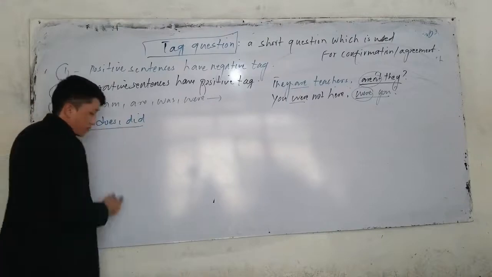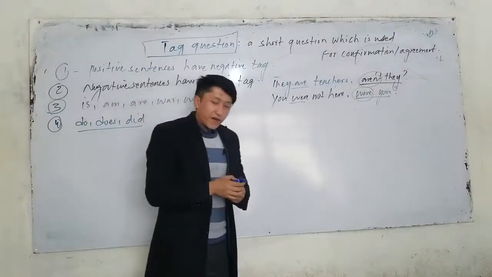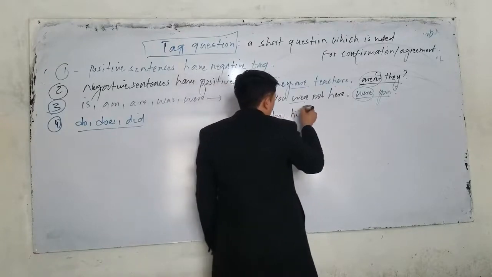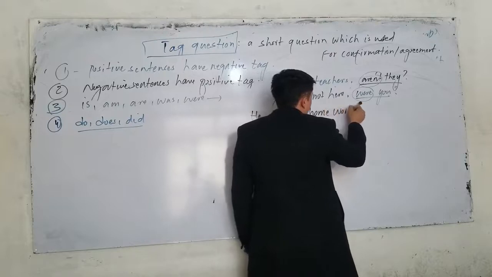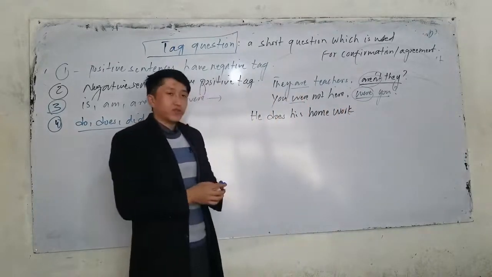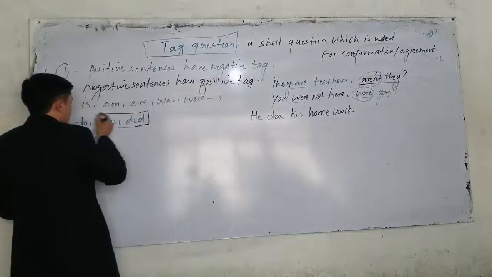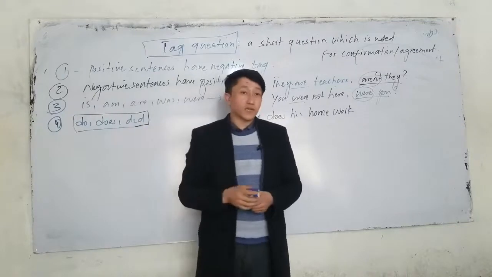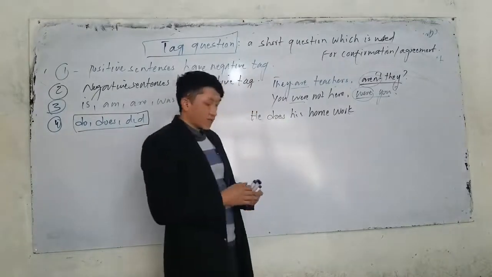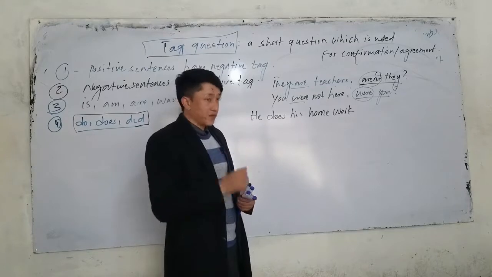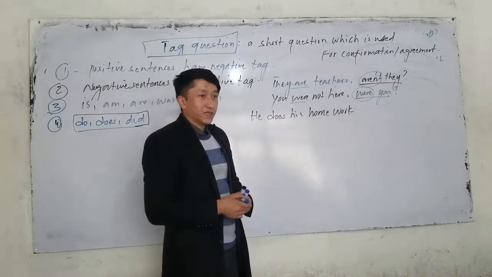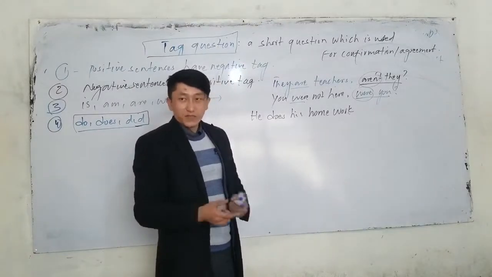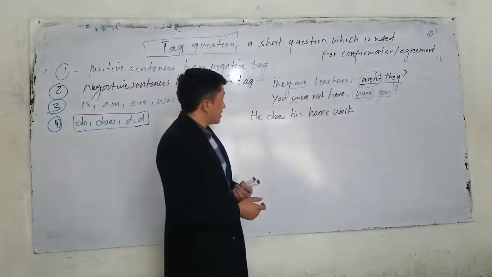Now, the next one, number 4: do, does, or did. When do we use these auxiliary verbs? If I say he does his homework, what is the tag question? Do, does, did, we talked about them, yes? They are used as ordinary verbs and also as auxiliary verbs. If they are used as ordinary verbs, like he does his homework, what is the tag? Again, we use do, does, did. For the past form, we use did. For the present form, do, does.